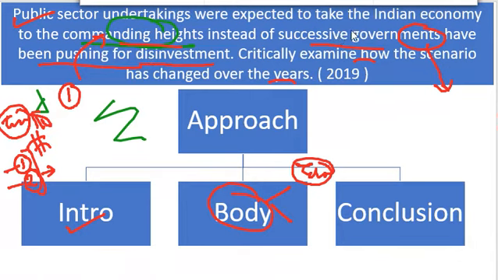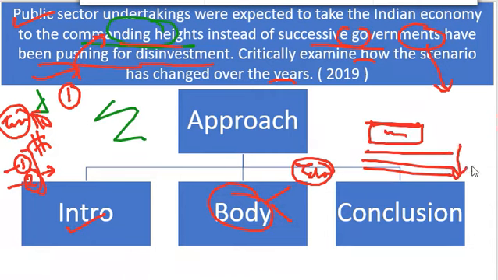But at the same time, the second subheading that you have to talk about is successive governments and how they are pursuing disinvestment. So you can give the simple picture of disinvestment. Either you can go government-wise, let's say you can start from the Nehruvian era, and say that in the Nehruvian era there was the socialist economy, so disinvestment was not there. Public sector undertakings were considered a temple of modern India. Then you will find another era, Indira Gandhi, Rajiv Gandhi. So you can talk from that perspective, because that is one dimension.